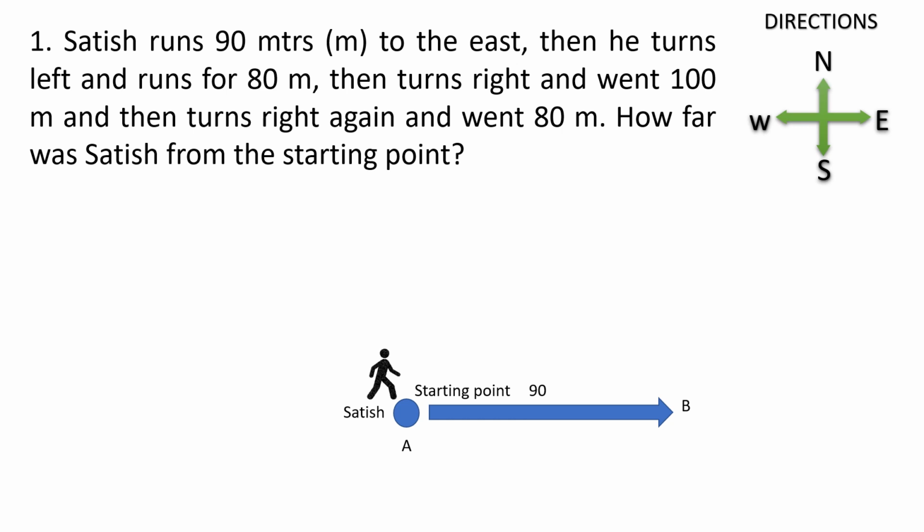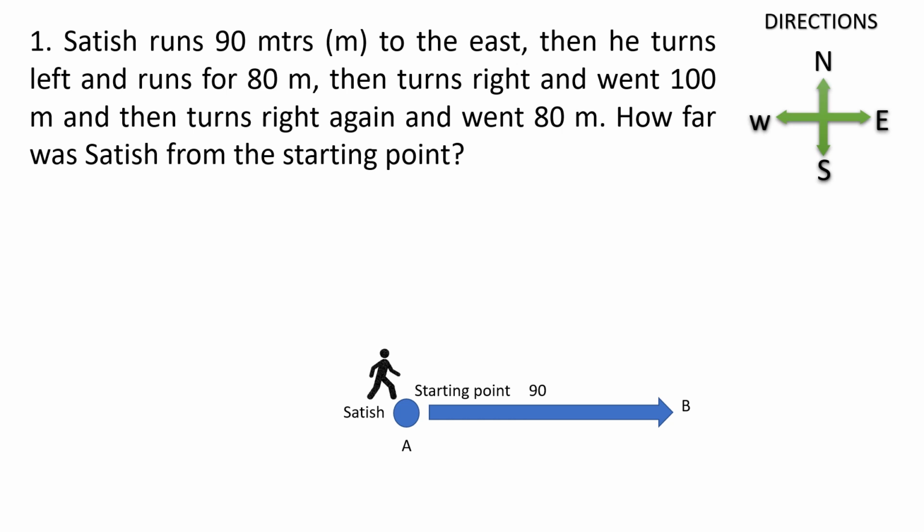Then read the question again. After moving towards east, then he turns left and runs for 80 meters. Turns left means what? Here you always imagine that you are yourself running. If they give driving, yourself driving. So here yourself running.